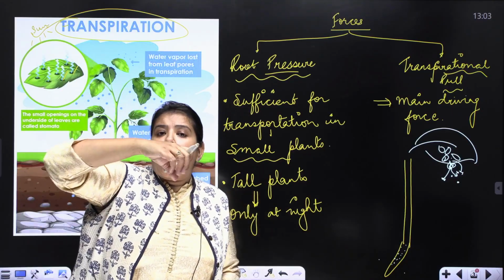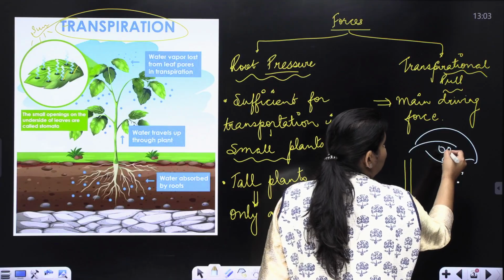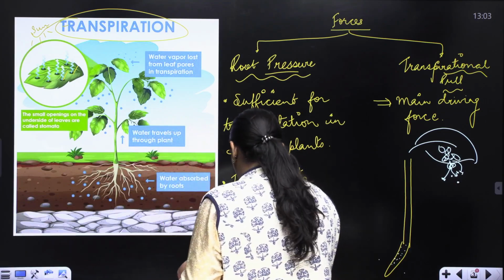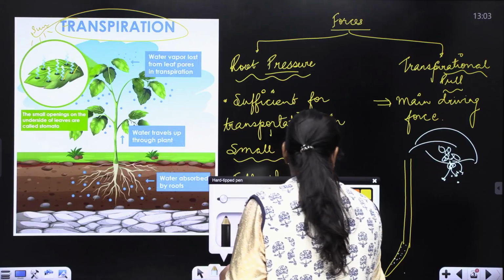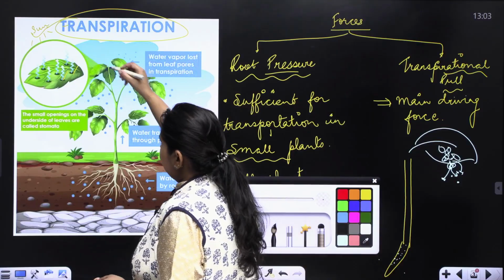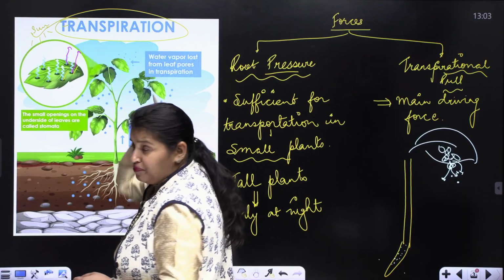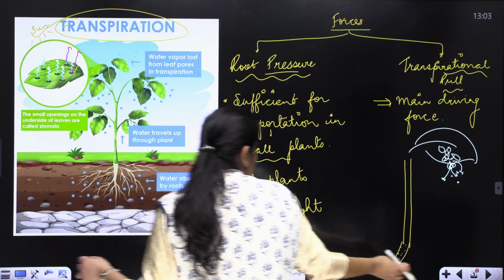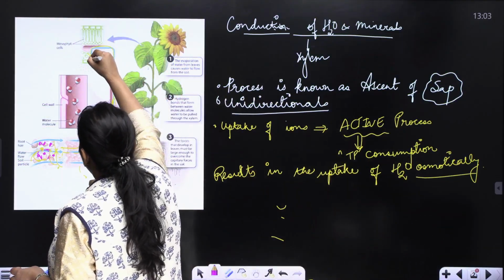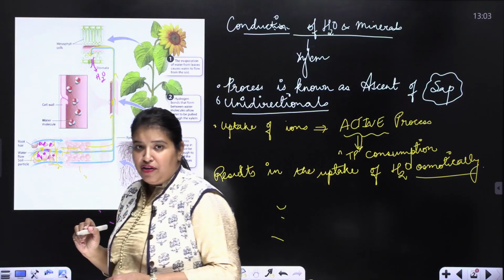This vacuum causes a suction from the neighboring cells. The water from the surrounding cells is again lost in this space. I will explain this to you again. Try and understand this part. This is very important. The water is getting lost through transpiration. Alright. Now, the cells which are present here, through stomata, the water is lost by transpiration.